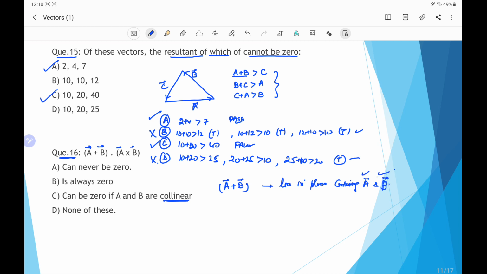That means vector A, vector B and A plus B are coplanar.